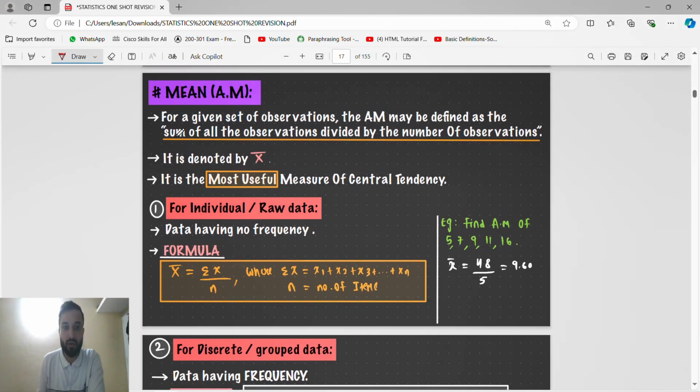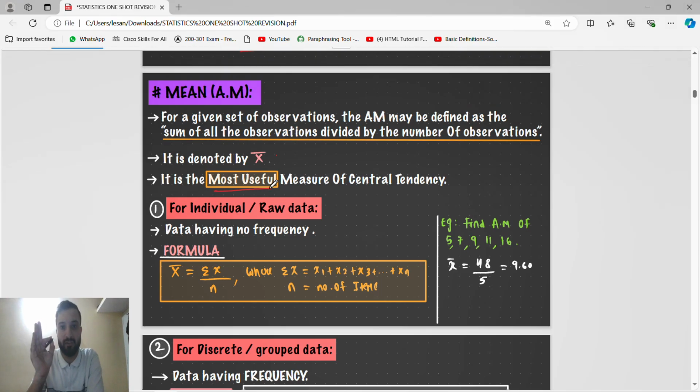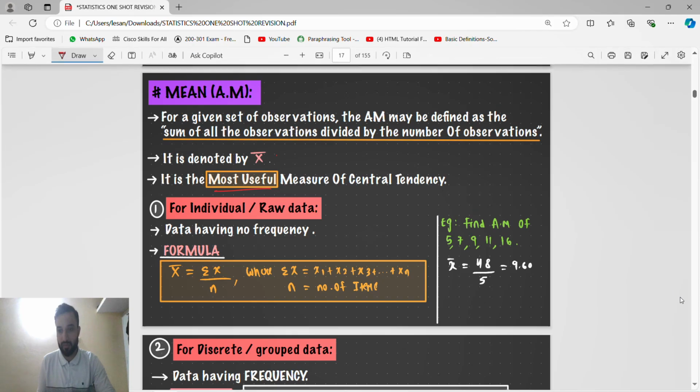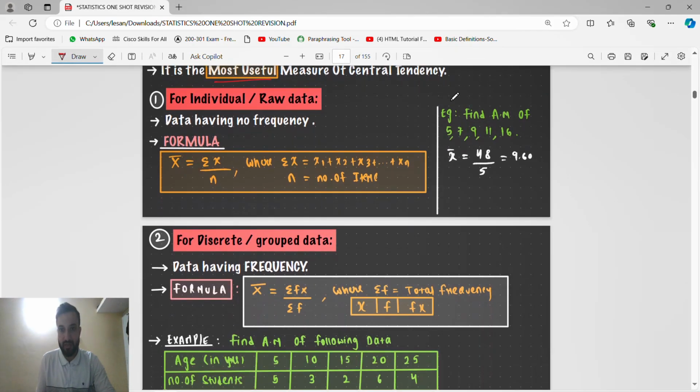The formula of mean is the sum of all the observations divided by the number of observations. Mean is denoted by x bar. Mean is the most useful measure of central tendency. When data have no frequency, meaning only observations are given, the formula is: x bar is the sum of all the observations divided by the total number of observations. This is like an example.